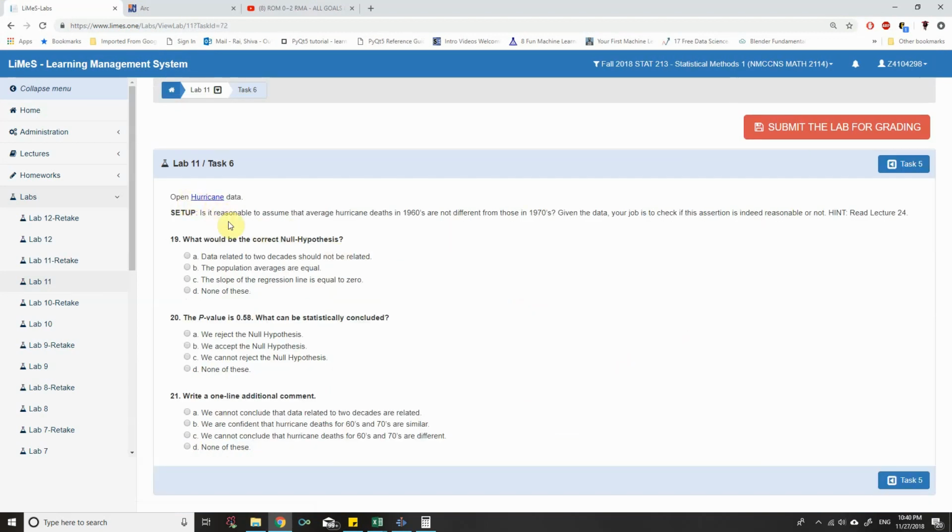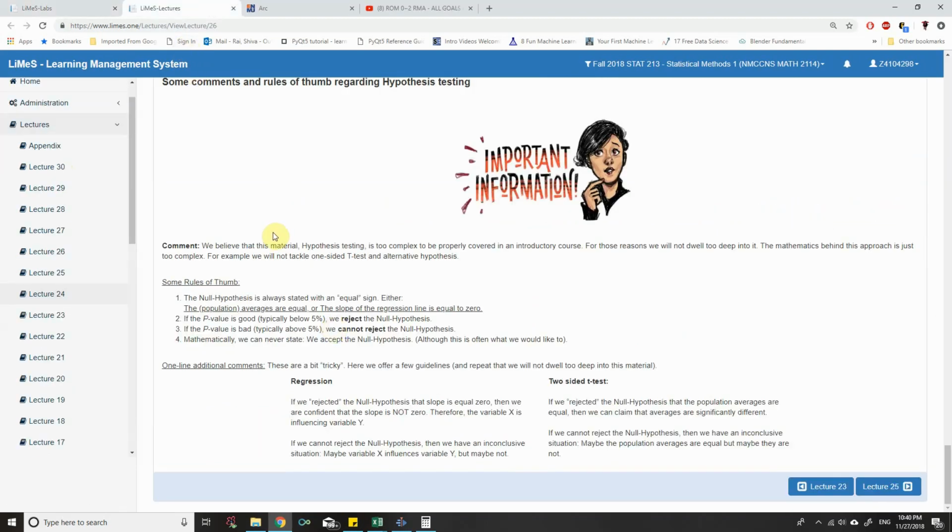Open hurricane data. Is it reasonable to assume that average hurricane deaths in the 1960s are not different from those of the 1970s? Given the data, your job is to check if this assertion is reasonable or not. Hint: read lecture 24. At the end of lecture 24 you can see the rules of thumb for the null hypothesis: the population's averages are equal for a two-sided test, and the slope of the regression line is equal to zero for a regression test.